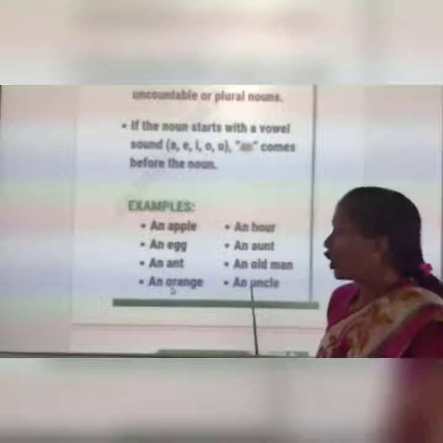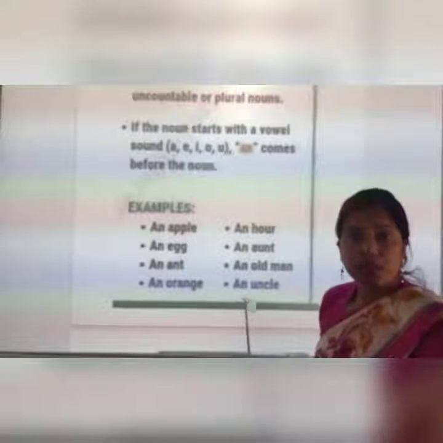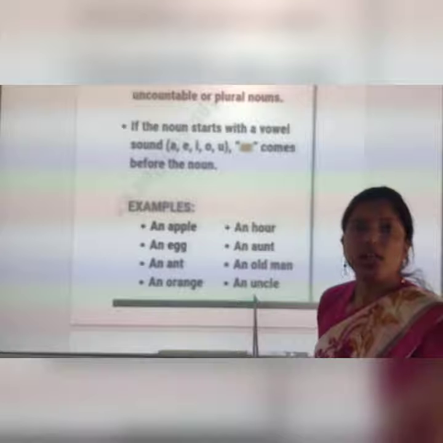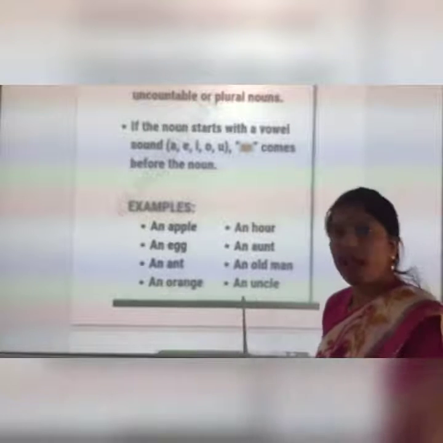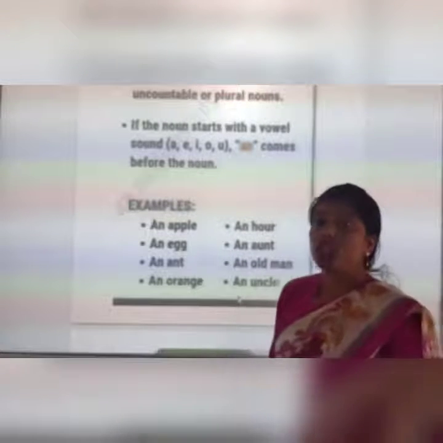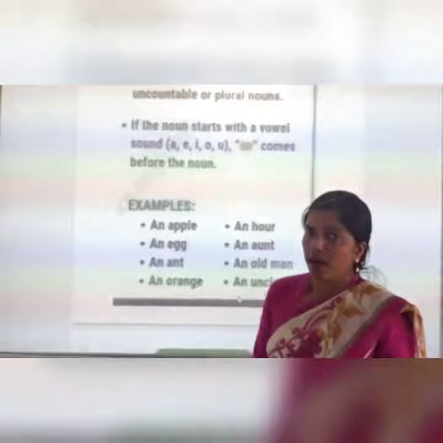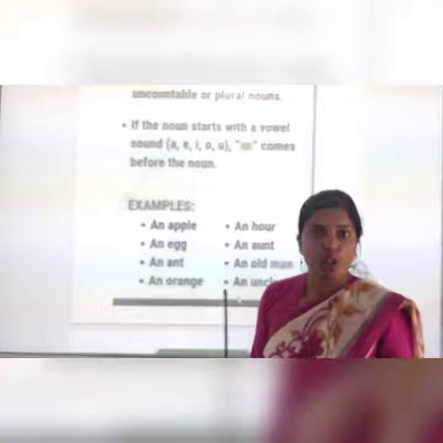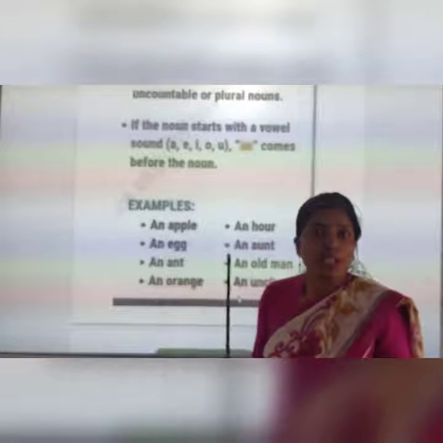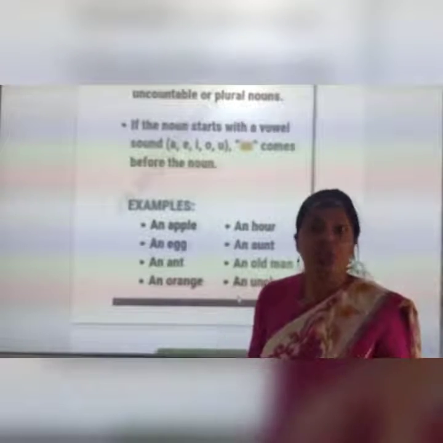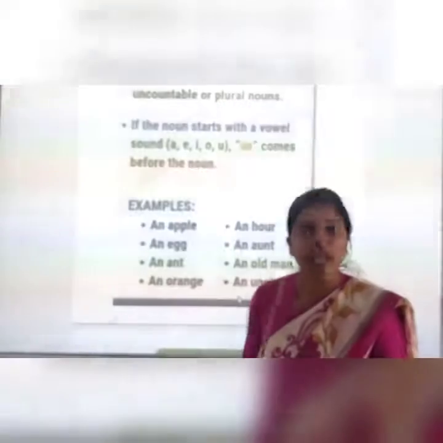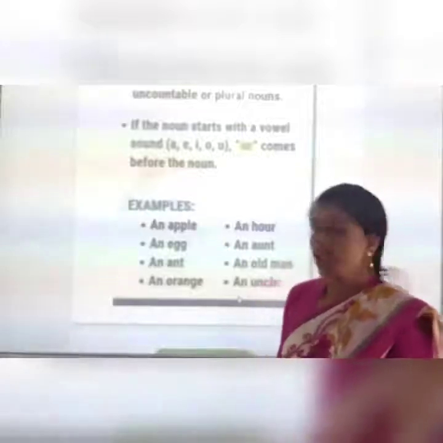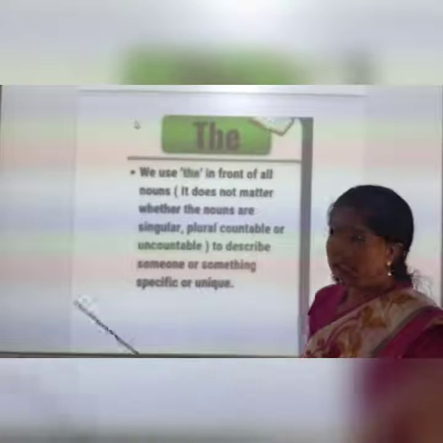An uncle. U is producing here the sound of a vowel. That's why an is here. But if it is useful, same. It is a consonant. A vowel is here, useful. But the sound is a consonant sound. Useful. That's why we use a. Is it clear, students?